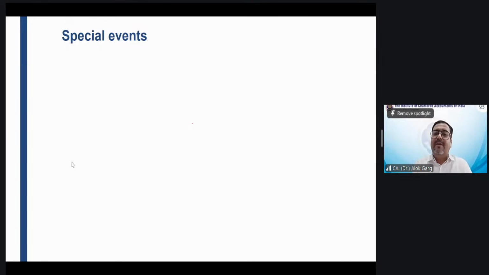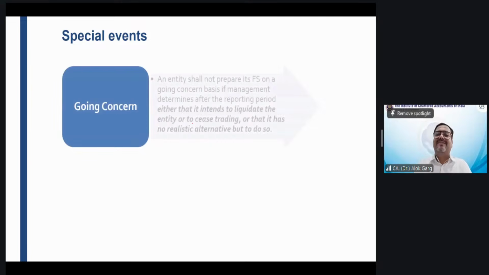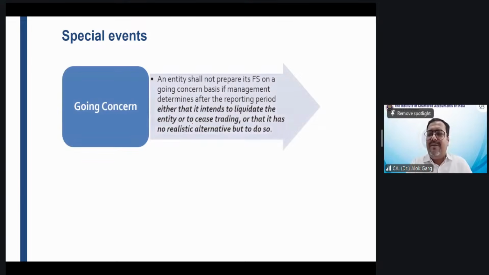Okay. Now let's talk about the special events. What is special events? Going concern. Have you read going concern recently in any standard? Whether Alok Garg has explained going concern in the recent standard in detail recently?